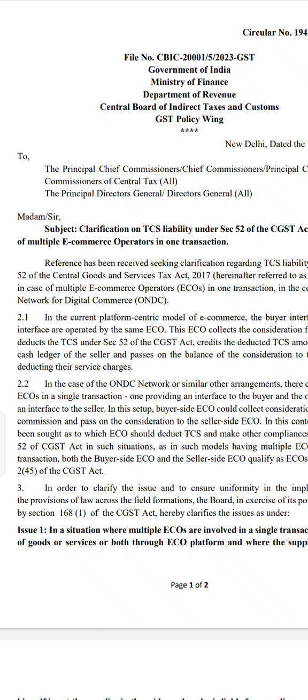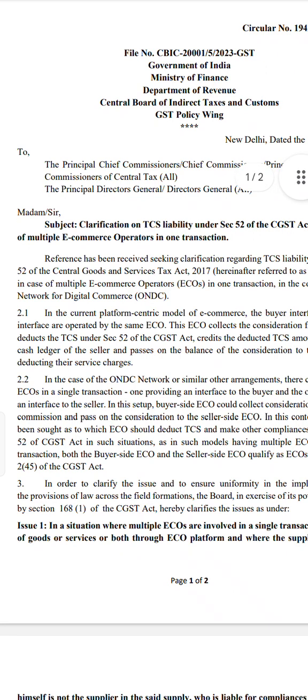Is it practically possible that there can be multiple e-commerce operators in a single transaction? As of now it is not possible, but in future definitely it will happen.